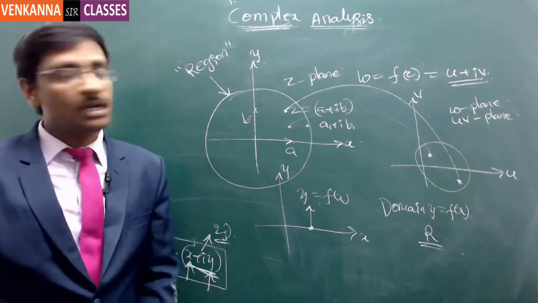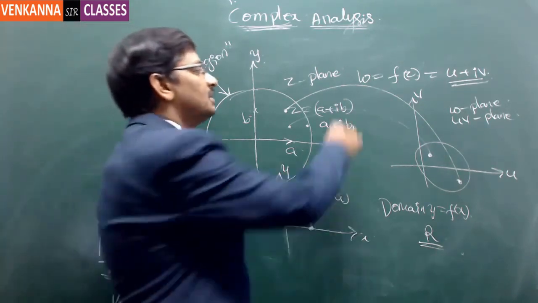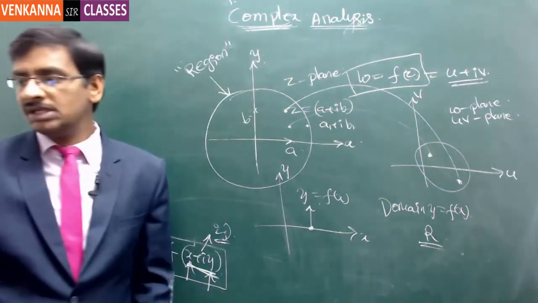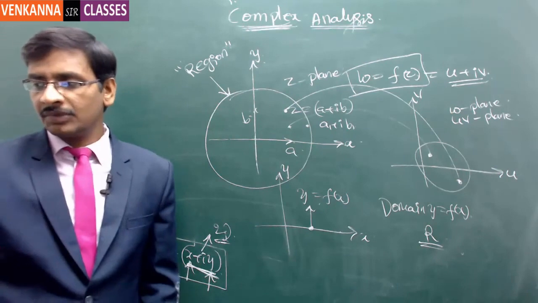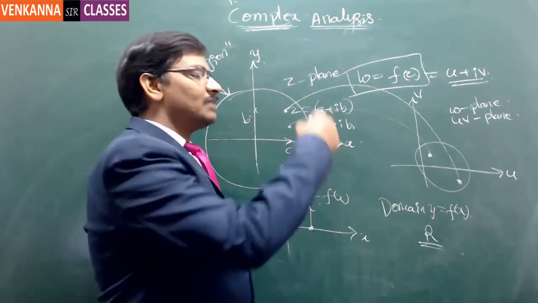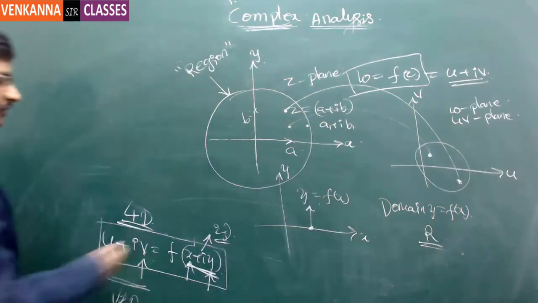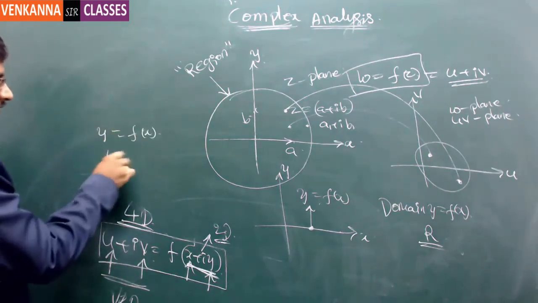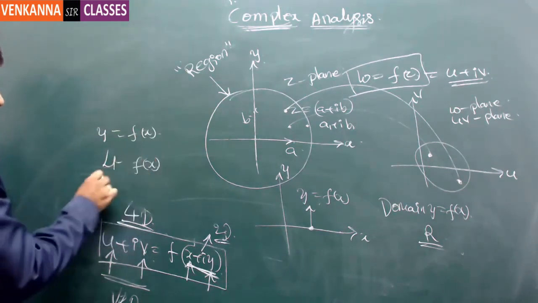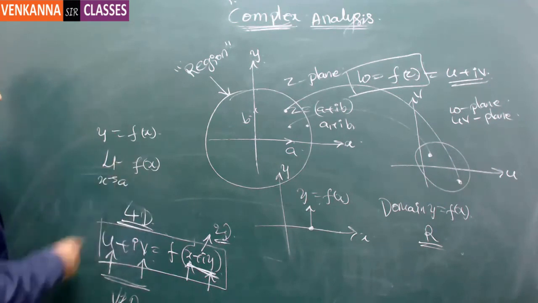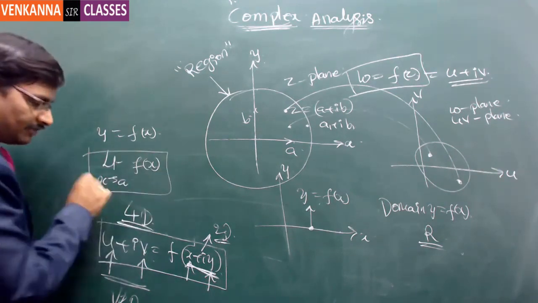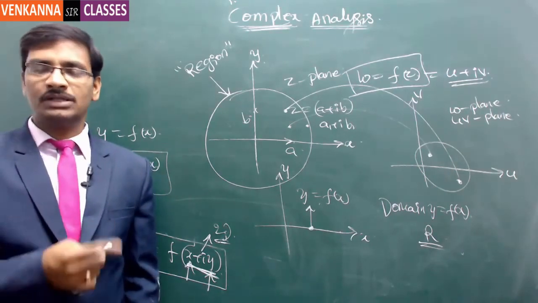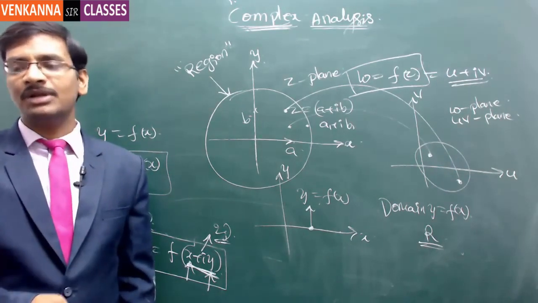That is w is equal to f of z. It seems to be very small, but it constitutes a 4-dimensional geometry. So each is a region. Got it? So the toughness comes here. Earlier, when we wanted to find y is equal to f of x, and if you want to find the limit of f of x as x tends to a, then you will be finding the left limit and the right limit, and then you associate them together, and then you can state whether the limit exists or not.